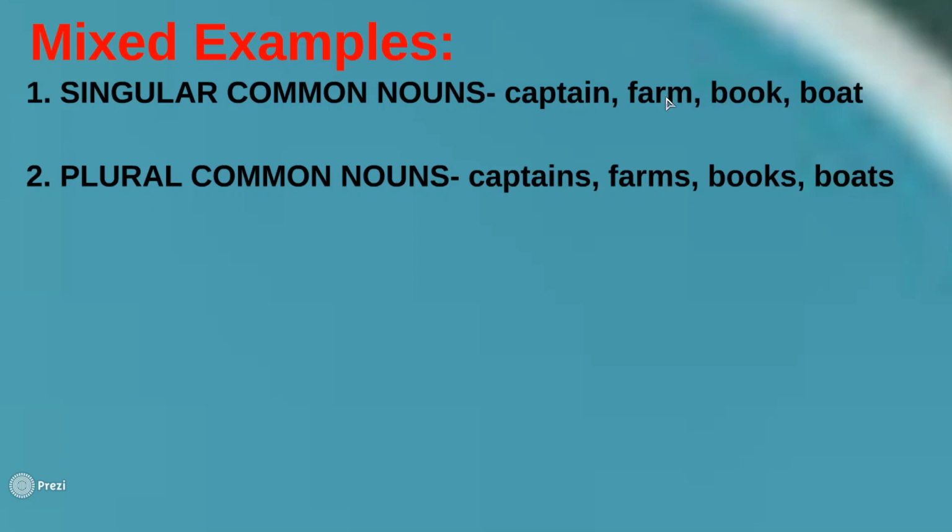Now let's go to plural common nouns, which means many, two or more. We are going to use the same examples here at the top, but we're going to put s or es to make them plural. So there are two or more captains. Let's check, that's plural and common. Farms, books, and boats. The difference between this one and this one is only that I added s or es. I made the common noun from singular to plural by adding s or es. So just change the format of the word by adding s or es, depending on the word.